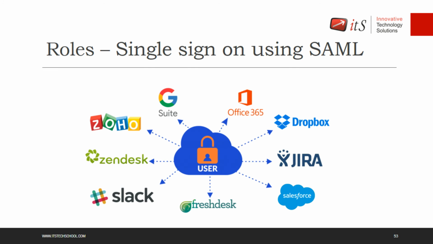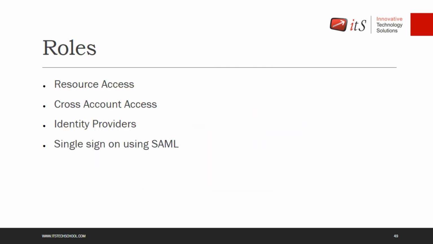And the same credentials you can also use on AWS. So just link your AWS credentials with your on-premise Office 365 or G Suite or Active Directory, and use the same credentials to log in on AWS as well. That you call a single sign-on mechanism, right? And this can be done with a role, right? So with a role, these are the four things that we can do: resource access, cross-account access, identity providers, and single sign-on, right?